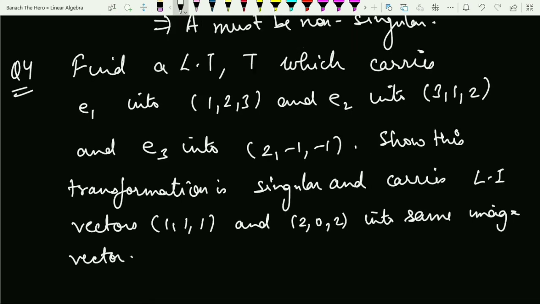Next question is, find the linear transformation T which carries E1 into 1 2 3, E2 into 3 1 2, E3 into 2 minus 1 minus 1. Show that this transformation is singular and carries linearly independent vectors, that is 1 1 1 and 2 0 2, into the same image vector.